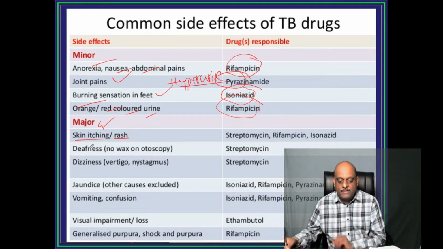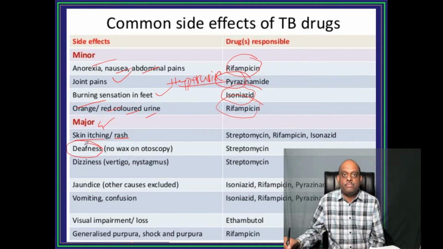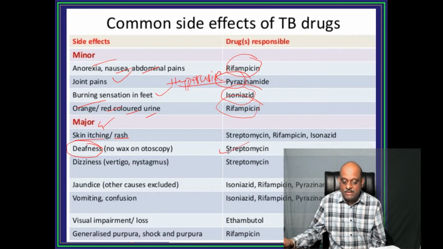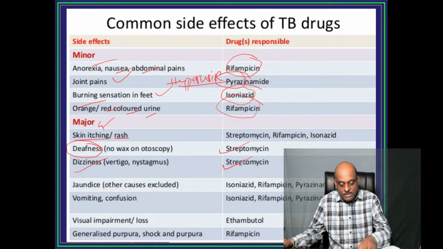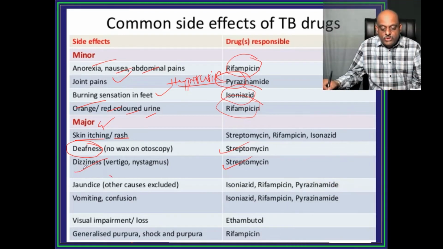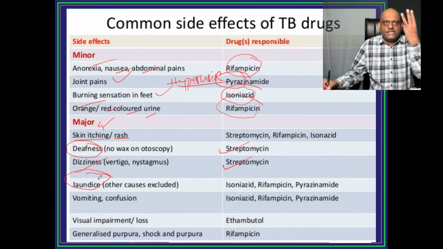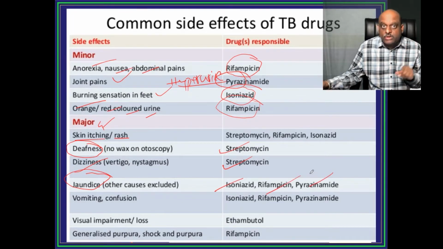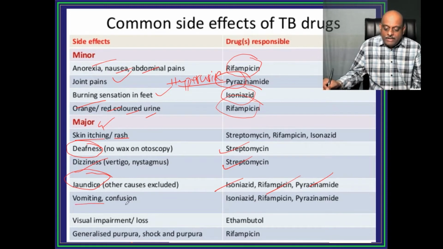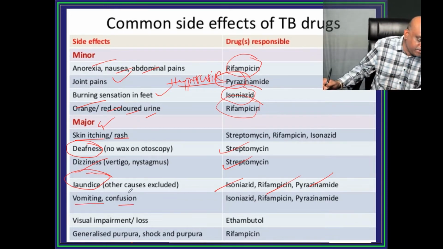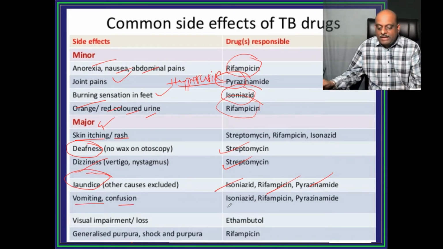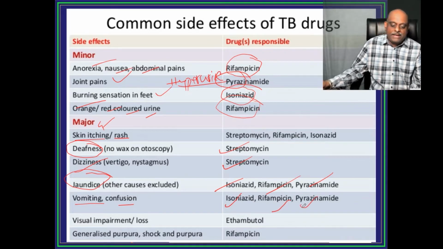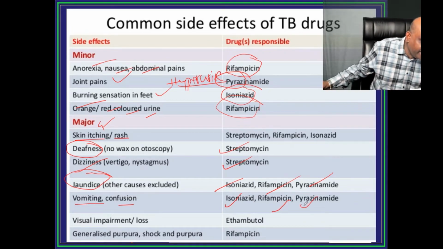Yes. Now, doctor, deafness: streptomycin. Giddiness: streptomycin, because it is vestibulotoxic. Similarly, jaundice. Jaundice can be caused by 3 anti-tubercular drugs, doctor: isoniazid, rifampicin, pyrazinamide. Ethambutol is free from that. Vomiting and confusion can be the features, typically in case of isoniazid, rifampicin and pyrazinamide. Then